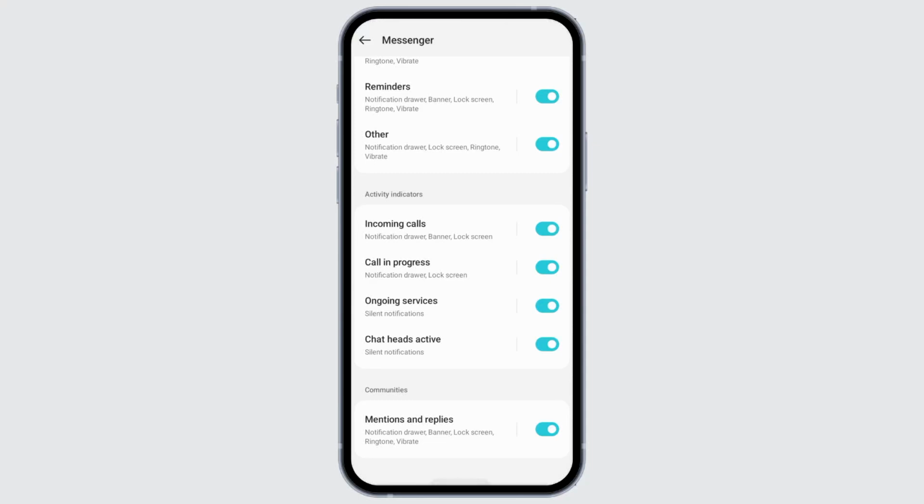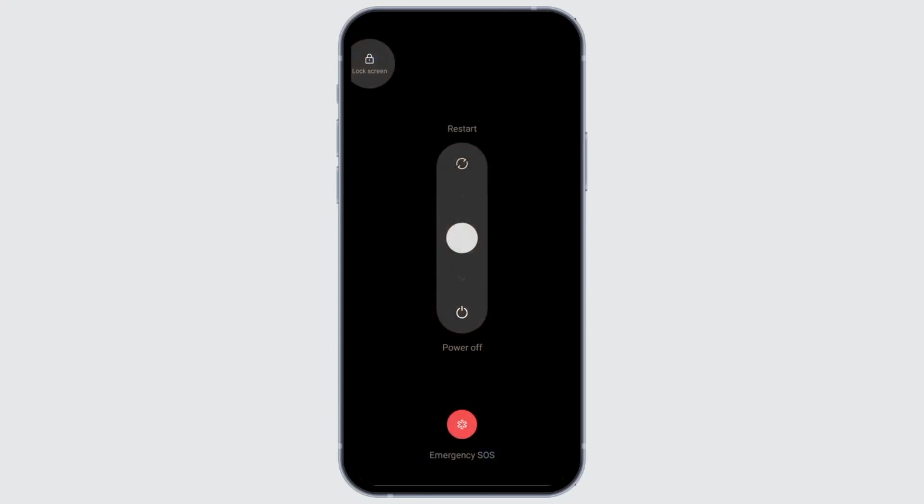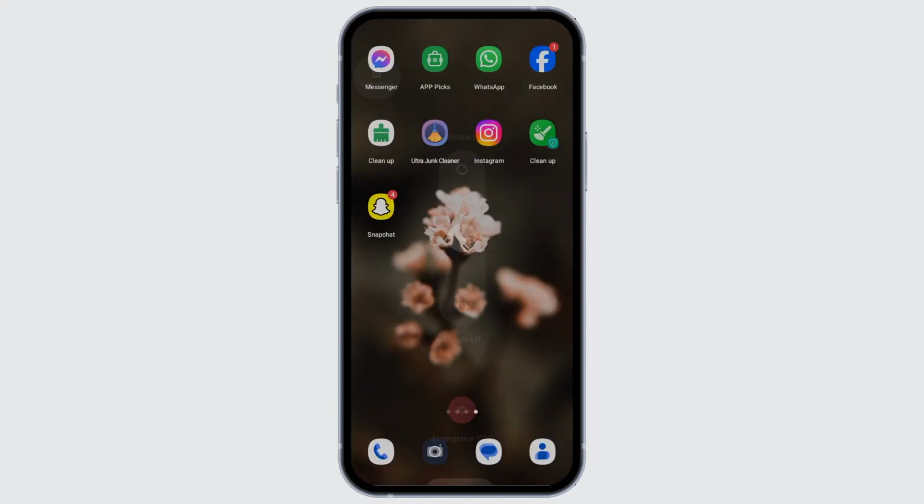your device once. A simple restart can sometimes fix temporary issues. So hold on the power button on your device and then select restart to restart your device.